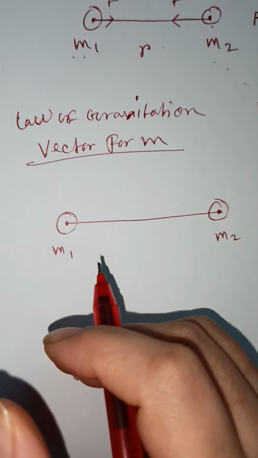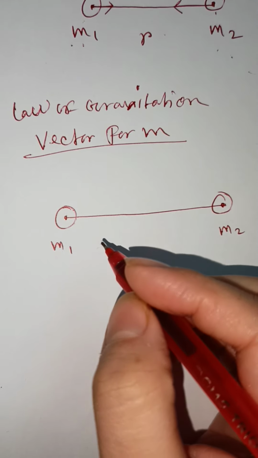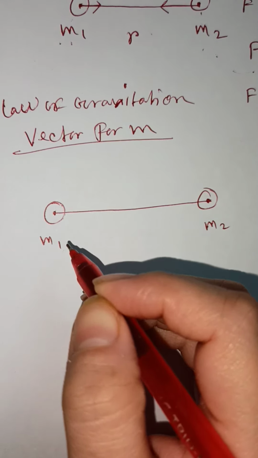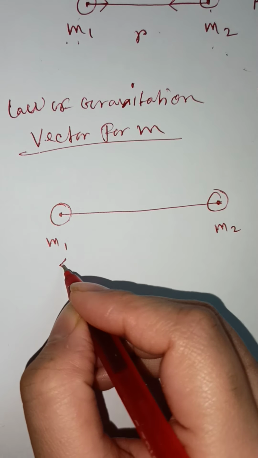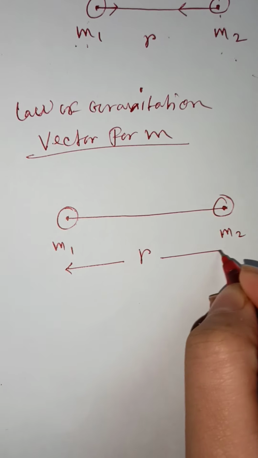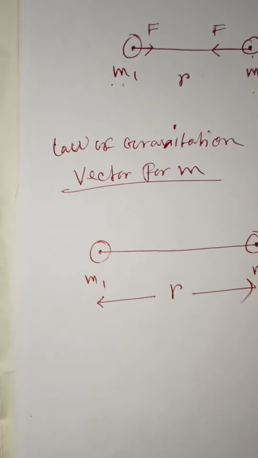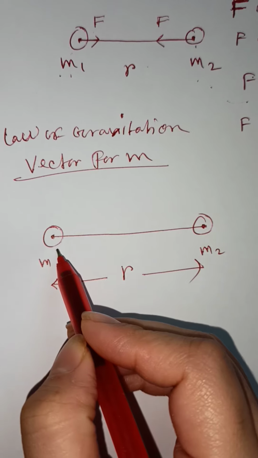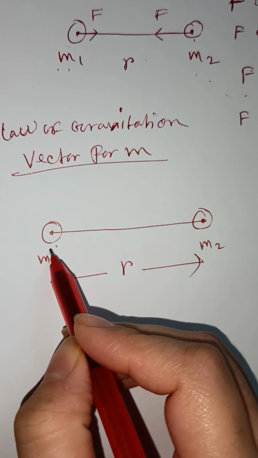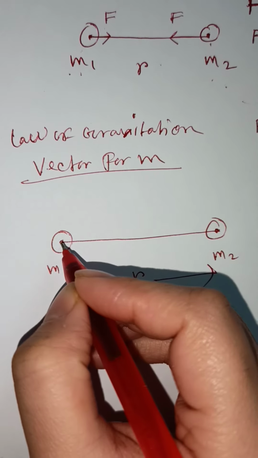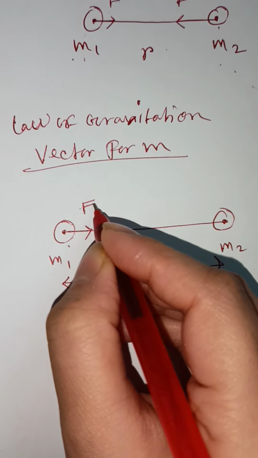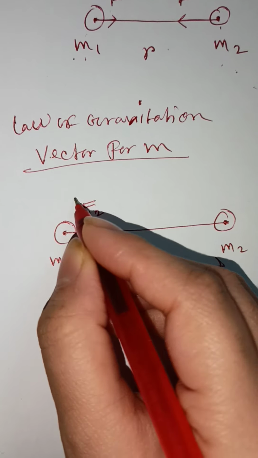These are the point masses. Just look here, separation between them is r. So the force on m1 mass, the attraction force on m1 mass due to m2 mass, which is along this side, is represented by F12.